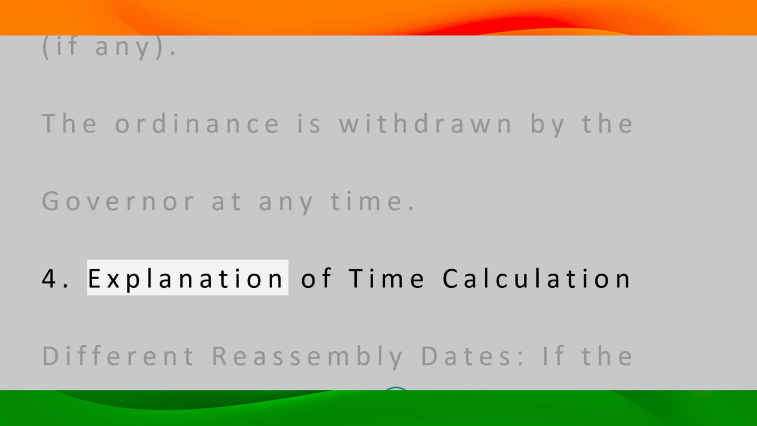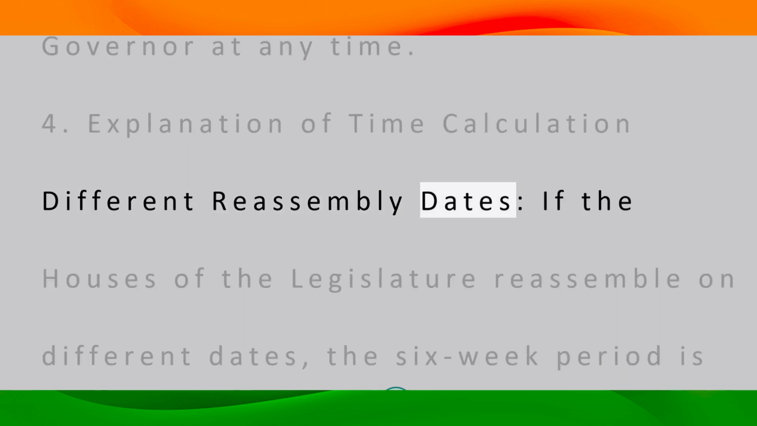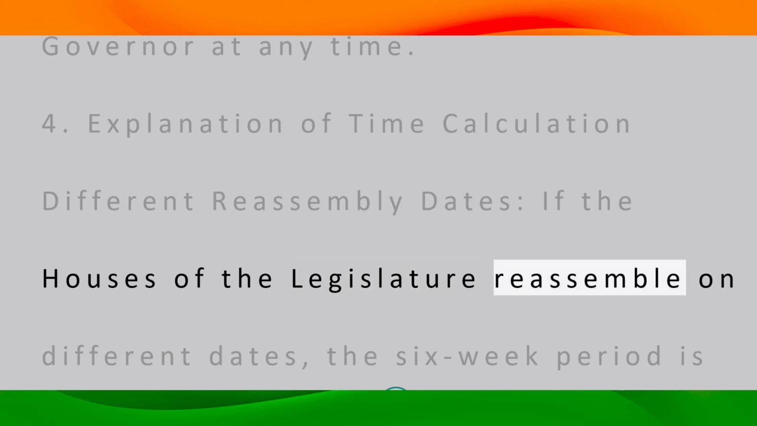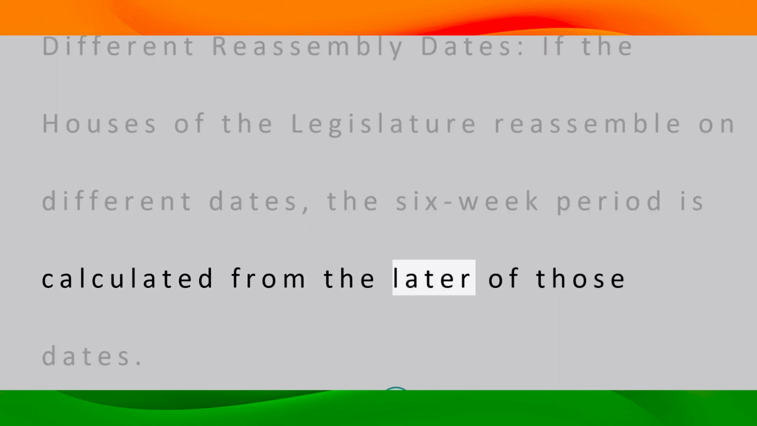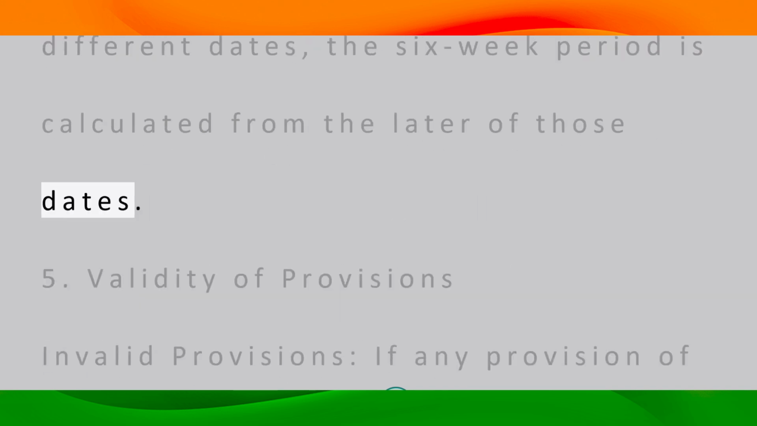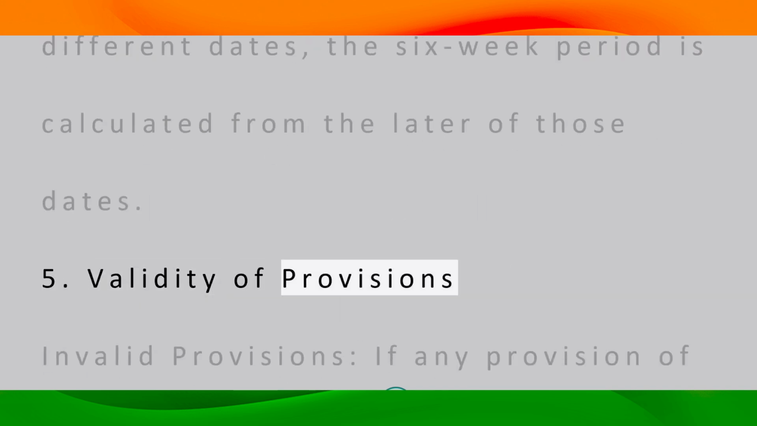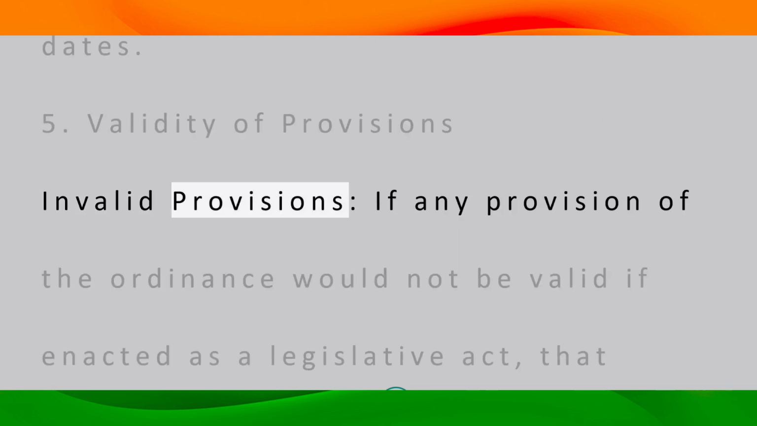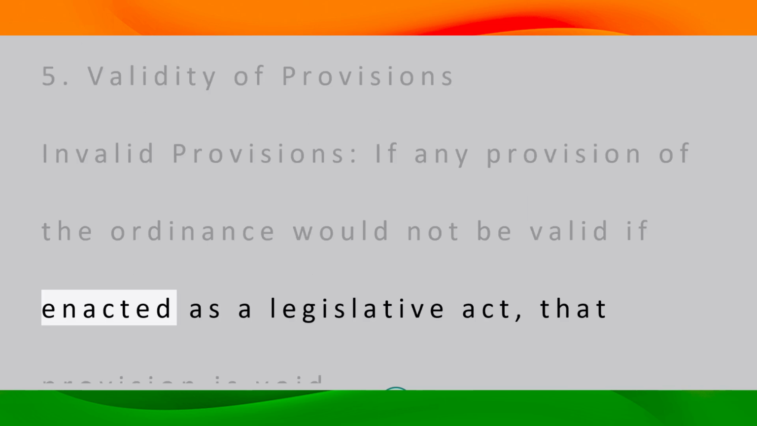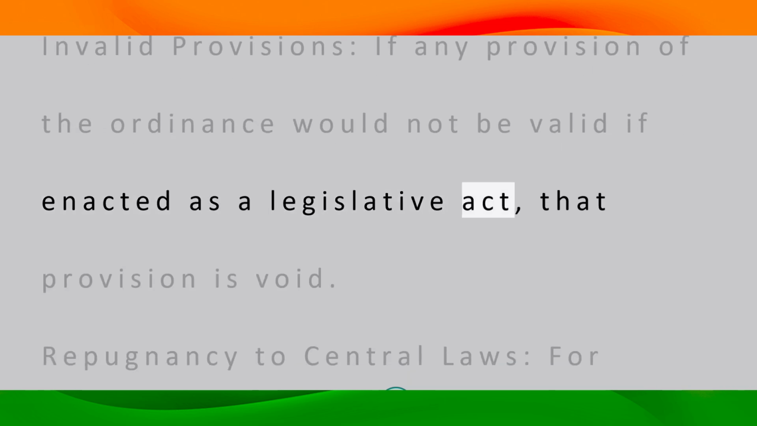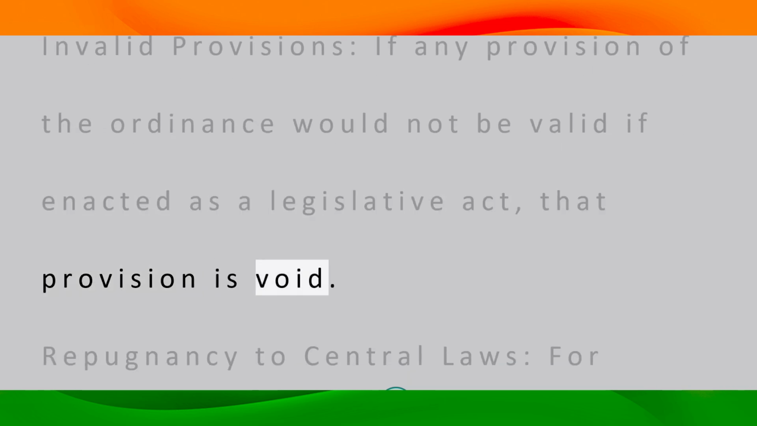4. Explanation of time calculation. Different reassembly dates. If the houses of the legislature reassemble on different dates, the 6-week period is calculated from the later of those dates. 5. Validity of provisions. Invalid provisions. If any provision of the ordinance would not be valid if enacted as a legislative act, that provision is void.